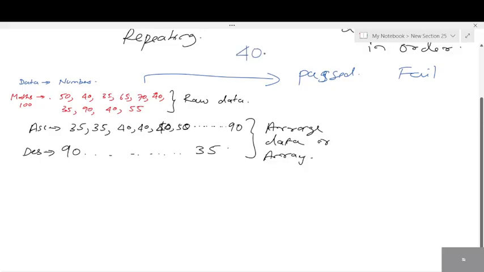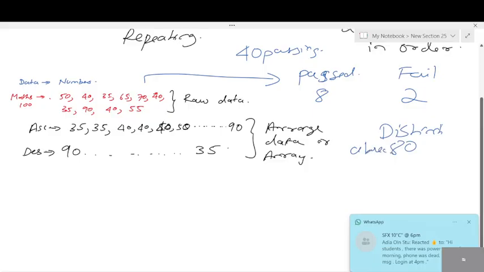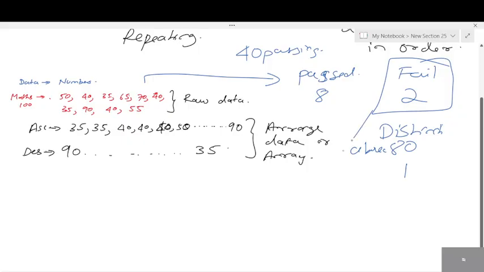Passing mark is 40. How many students have failed? Of 10, if 2 students fail, how many students have passed? 8. In distinction, let me say above 80. How many students have scored above 80? 1. Okay. Those who have failed, what do they need? They need extra classes. They need special attention, extra classes, notes, whatever it is.